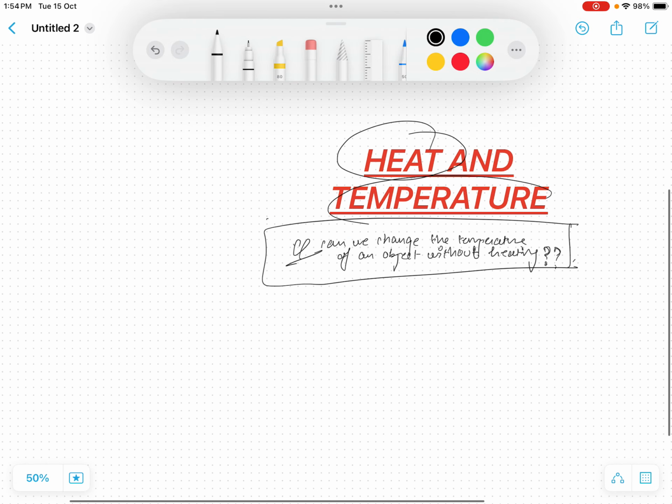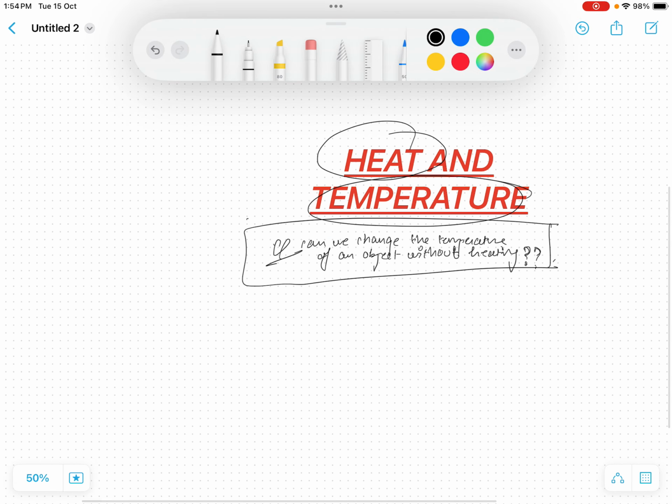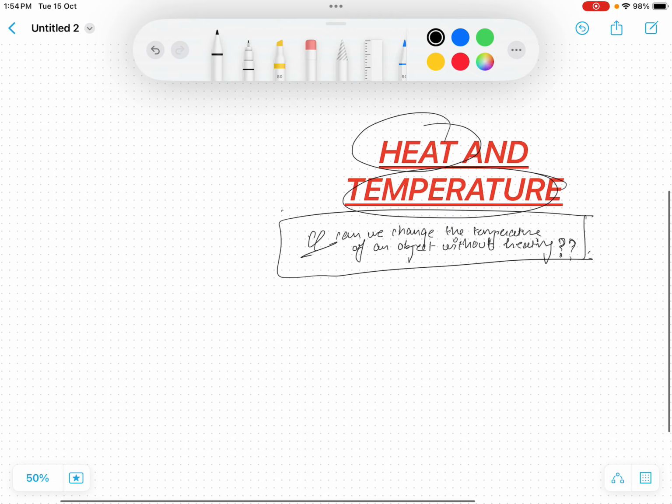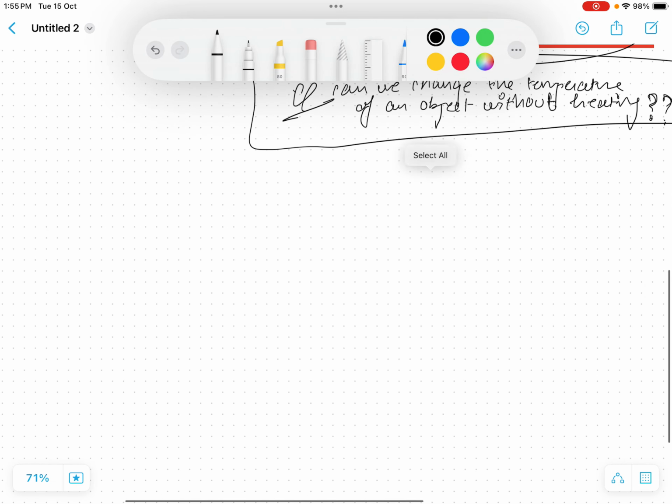Heat and temperature are two different things. Most people may assume that heat and temperature are the same thing and there is no difference, but actually there is a lot of difference between heat and temperature. So what is heat? First let's discuss heat.